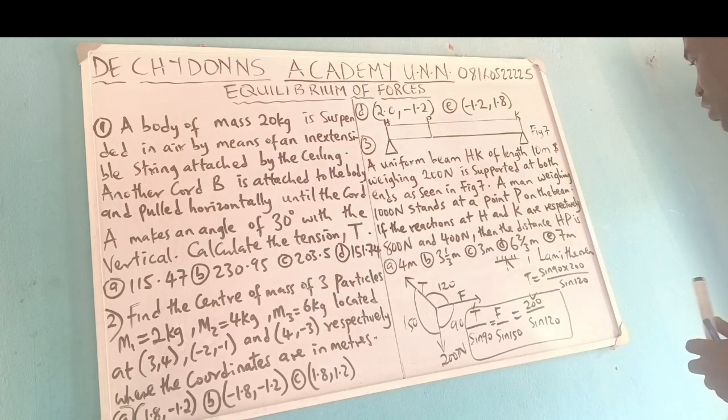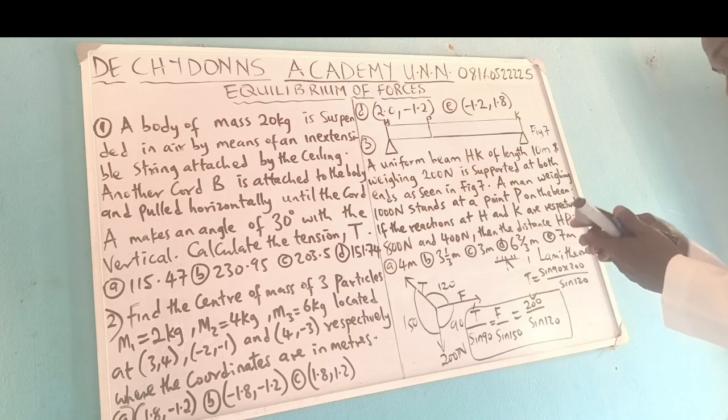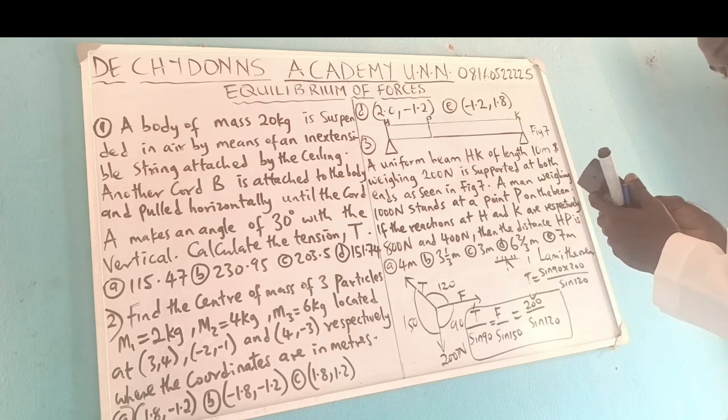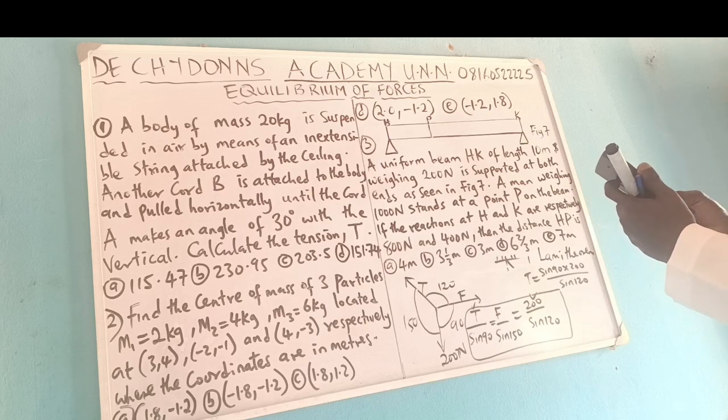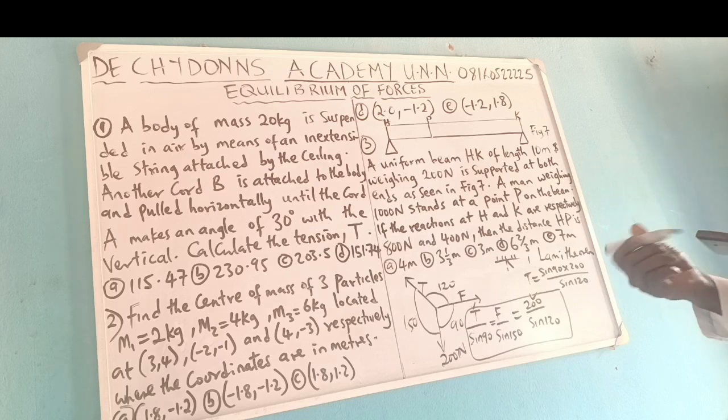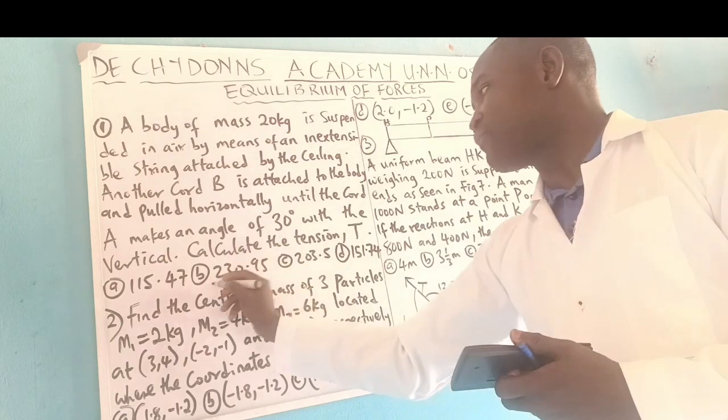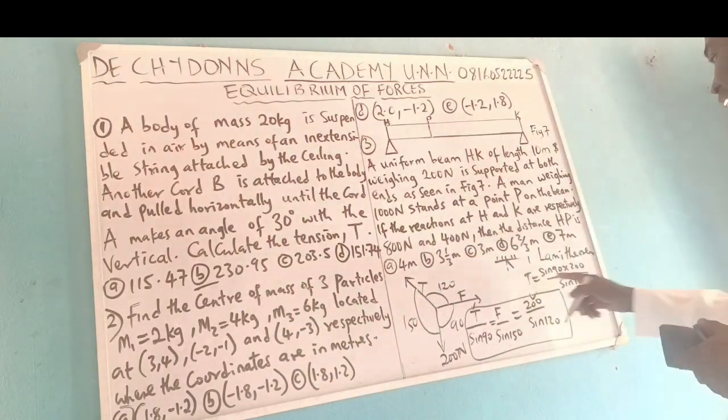You use your calculator to sort it out. Sine 90 times 200 divided by sine 120. That is 230.94. This becomes the answer. That is about your T.